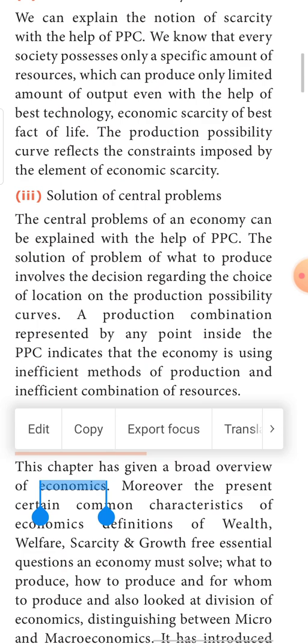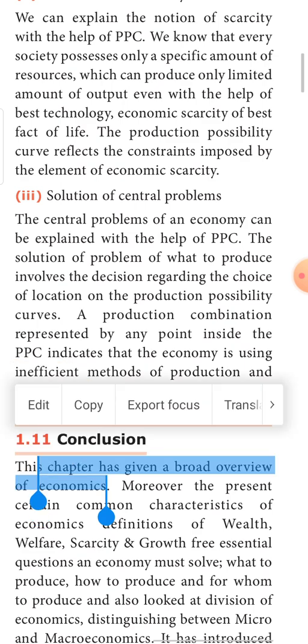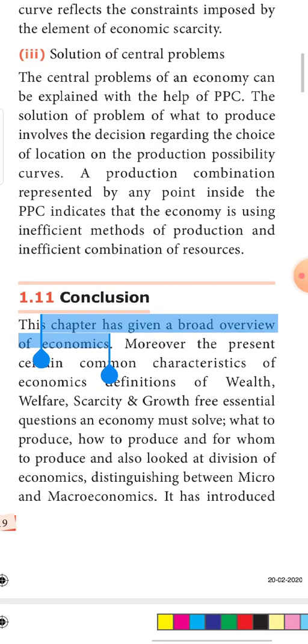It tells us what commodities should and should not be produced, and how much, whether more food or less food, more cars or fewer cars, and for whom, whether for the poor people or for the rich people. So it gives a solution for the basic problems in an economy.